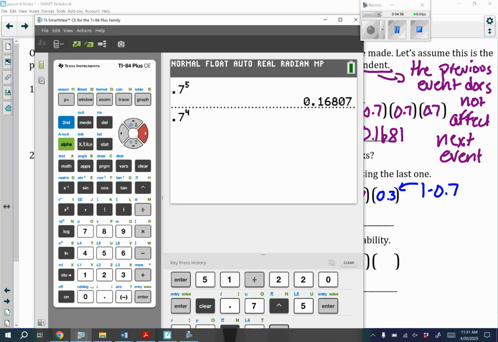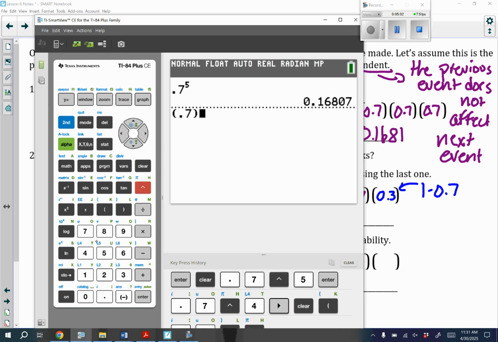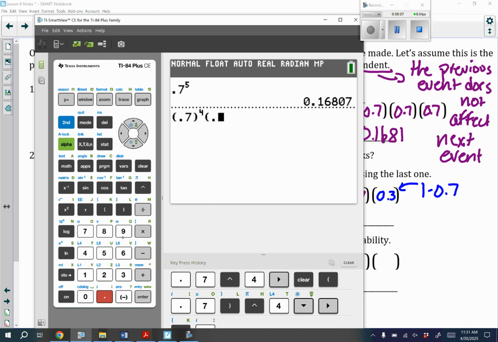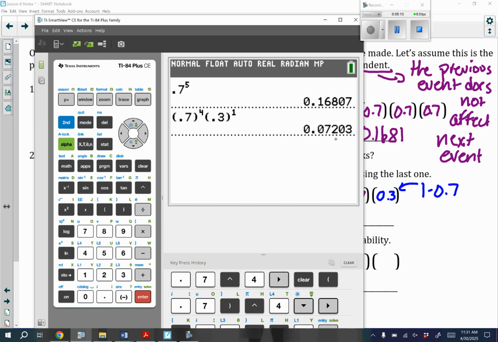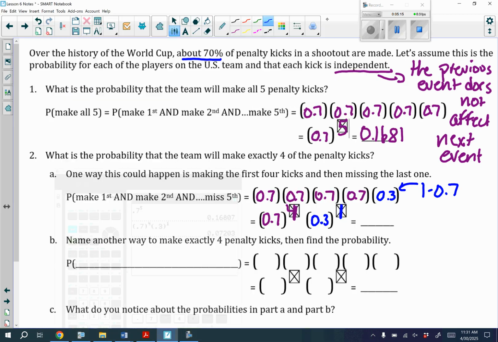and then we have to multiply that. Actually, I need to use my parentheses, 0.7 to the fourth. And I'm going to do my parentheses, 0.3 to the first. And we get about 0.0720. So that's going to be our probability. And so this probability is if they make 4 out of the 5 shots.